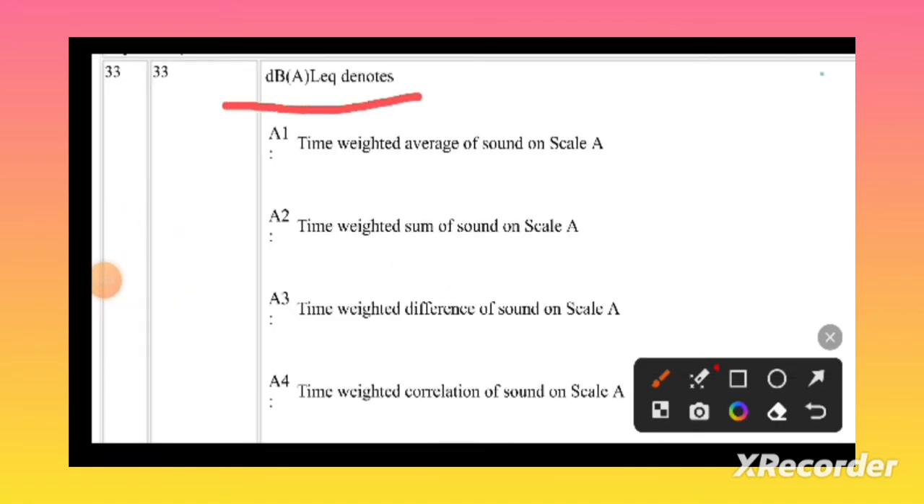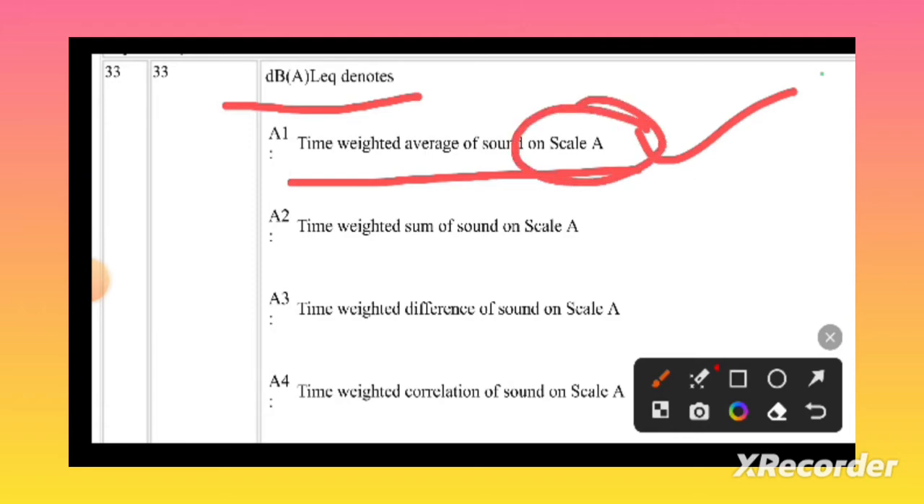dBA Leq denotes the time weighted average of the sound on scale A. It is related to sound. On the scale A, the weighted average of the sound, how much of the average sound is present on the scale A, denoted by decibels, dBA Leq. It means how many decibels are there on the scale A, that is defined by dBA Leq. Let's go to the next question.